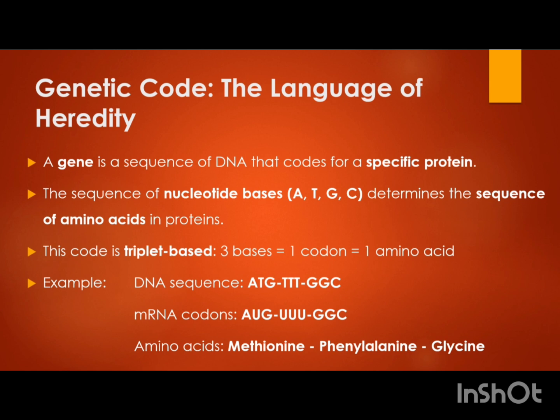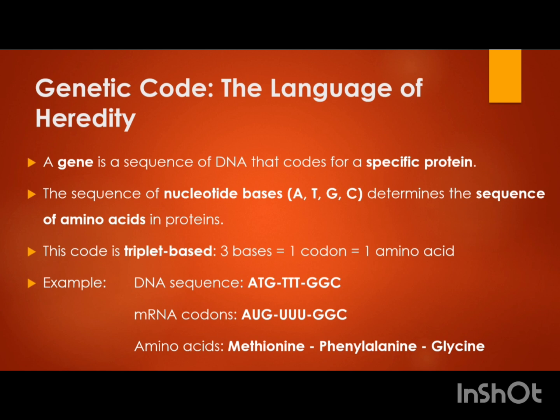Minimum 20 amino acids must get combined to form a protein. If there are fewer than 20 amino acids, then it can't be a protein. This triplet code is based on 3 bases, 1 codon and 1 amino acid. Let's see an example. The DNA sequence has ATG, TTT, GGC.